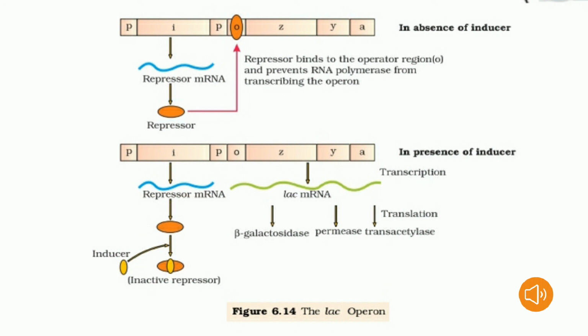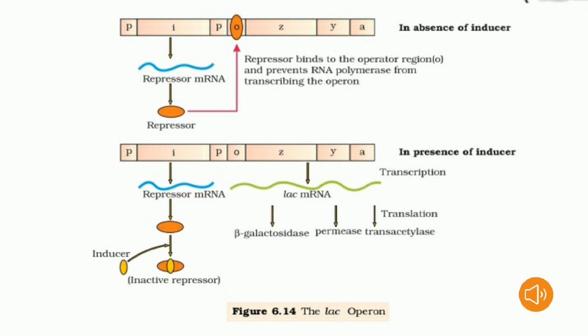In absence of inducer, it means absence of lactose, here the inducer is nothing but lactose, it means switched off condition. Escherichia coli cultured in a medium without lactose could not produce the enzyme beta galactosidase. This enzyme is necessary for lactose metabolism.